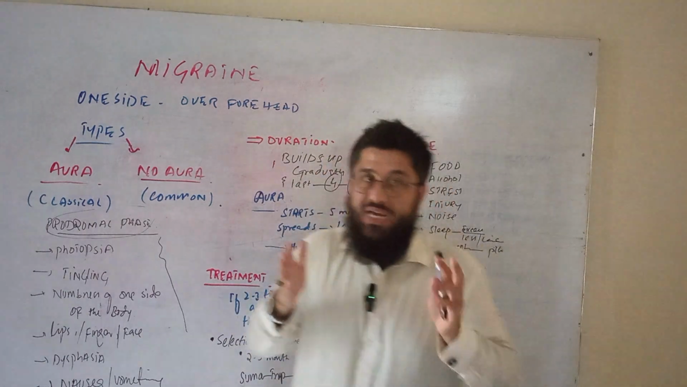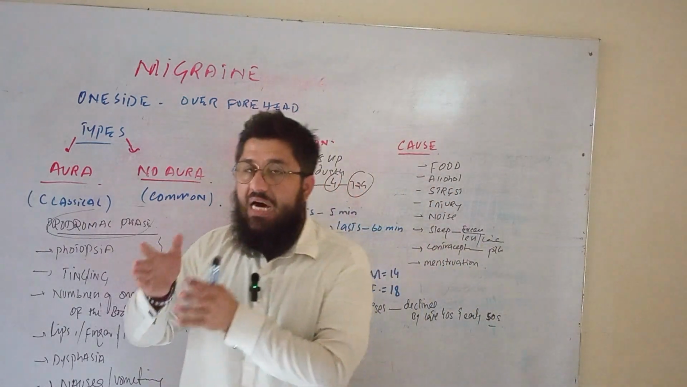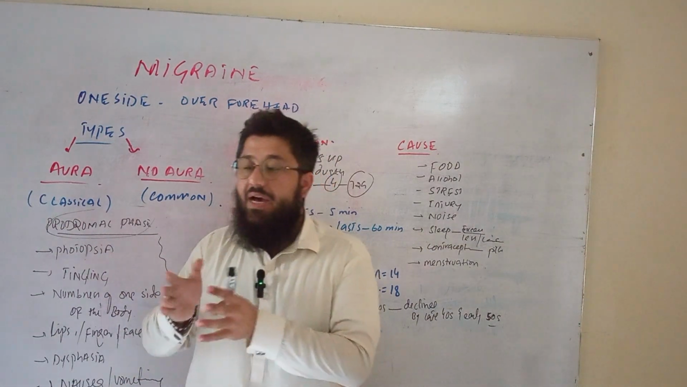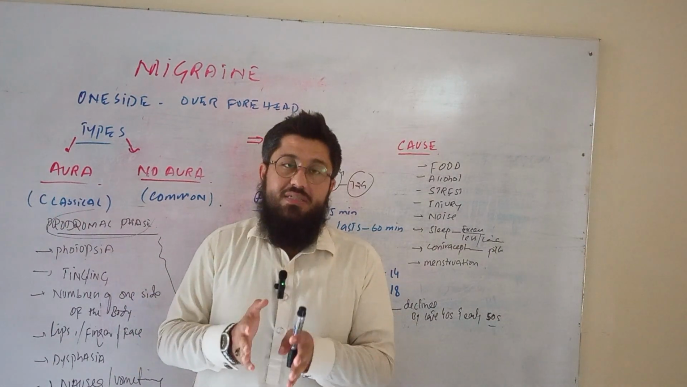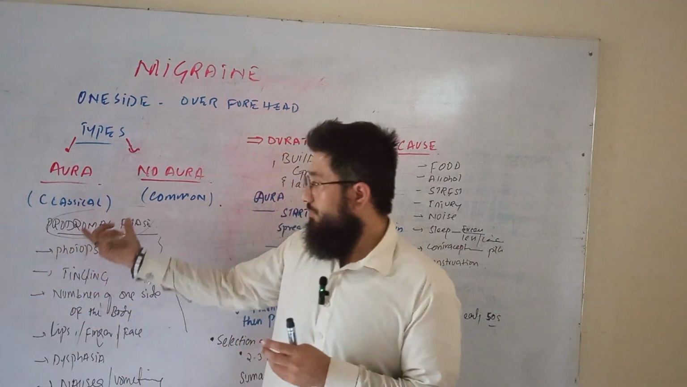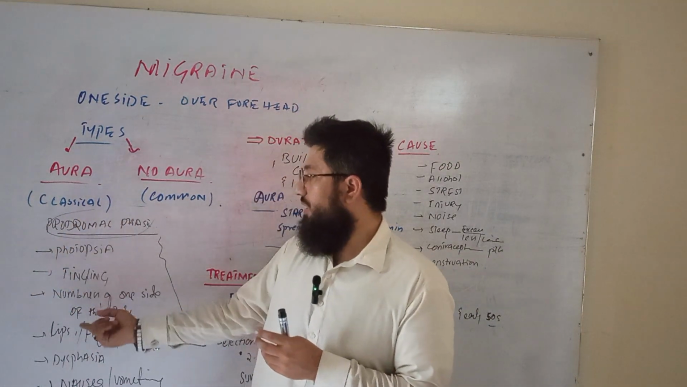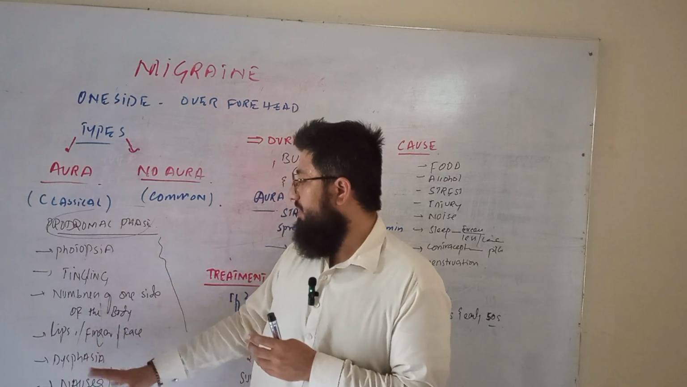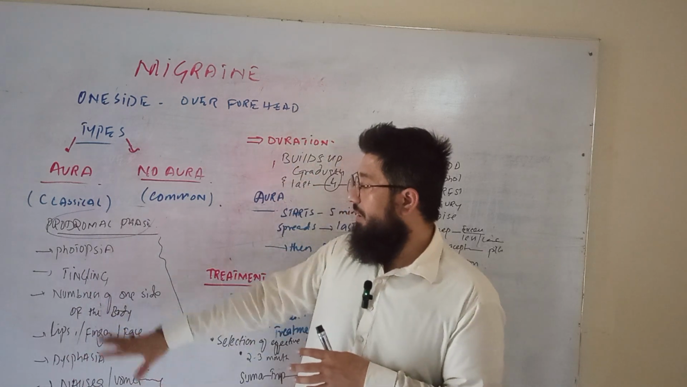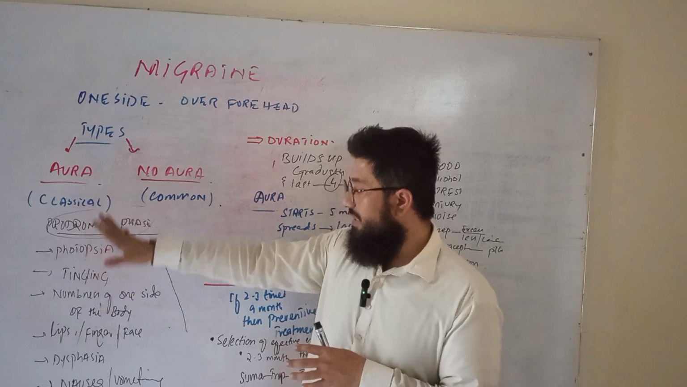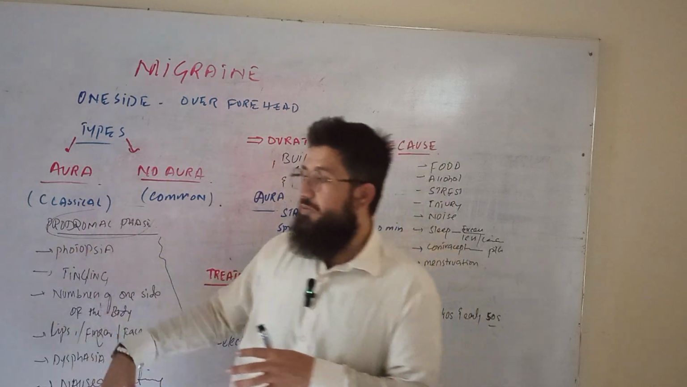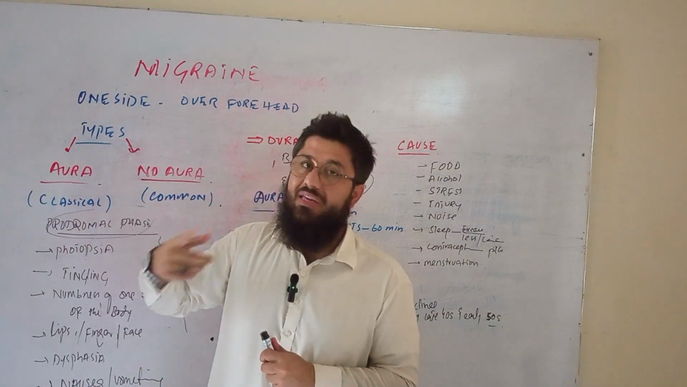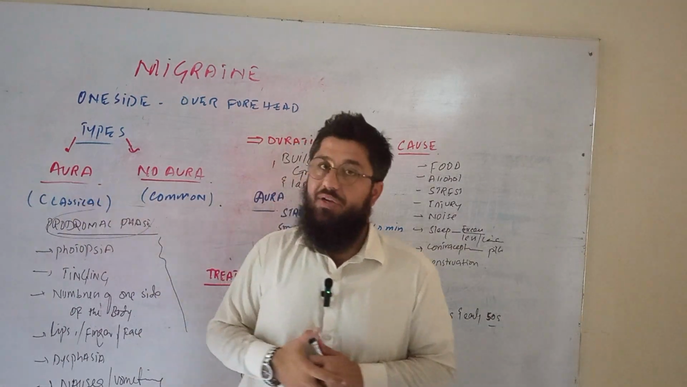So here we got two types of patients. One without any kind of feelings before the pain starts, and another with the feelings before the pain starts. Feelings like photopsia, numbing, tingling, and numbness of one side of the body, fingers, face, and dysphagia, nausea and vomiting. If these symptoms or feelings are observed in a patient, we call that patient a patient having classical migraine.